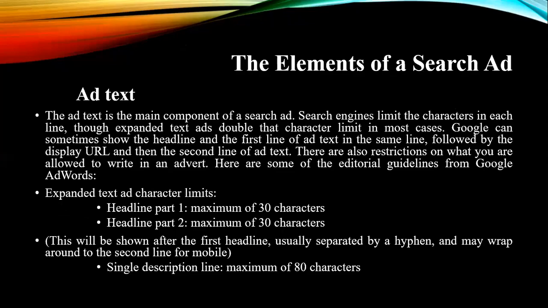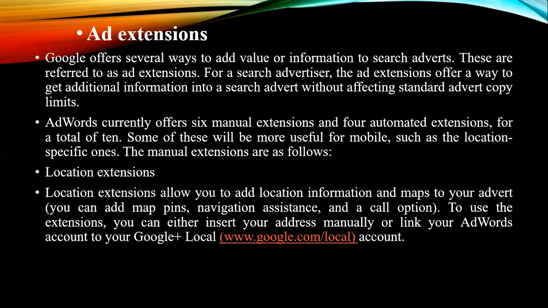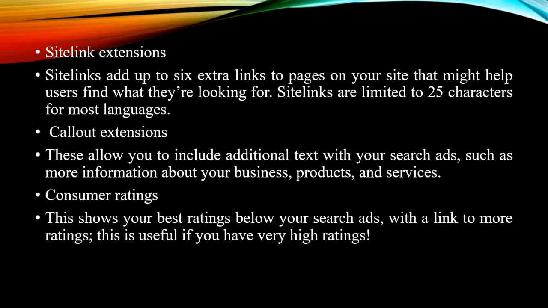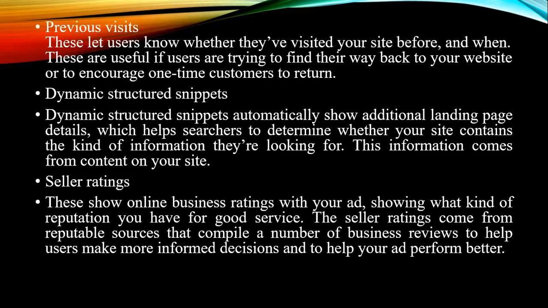Here we have to concentrate on the ad text, then the display URL, then additional ad links, and ad extensions in the form of a location given in Google Maps. Extensions based on phone numbers, an app that needs to be downloaded, then third-party reviews with positive information, then any extra links provided as sitelinks, and callout extensions, again with additional information related to the business. Then customer ratings about a particular website, previous visits by those who have already gone through it, then information generated based on a code, then seller rating. So this is one more.